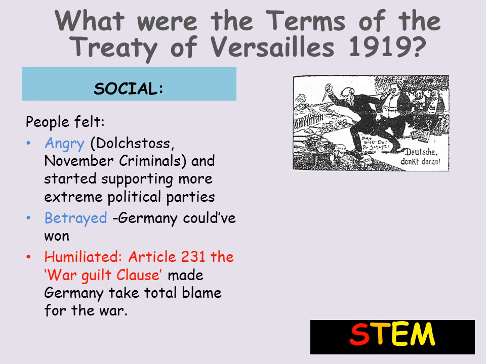They also felt really humiliated. Article 231, the War Guilt Clause, made Germany take the total blame for the war. So it's not that they were just told that the war had to stop, but they were also made to take the whole of the blame. This would be a real awful thing to have to bear. The whole world blames you and your country. And finally, people felt desperate. There was everyday food shortages, soldiers coming home with no jobs, rioting on the streets. People felt really desperate.